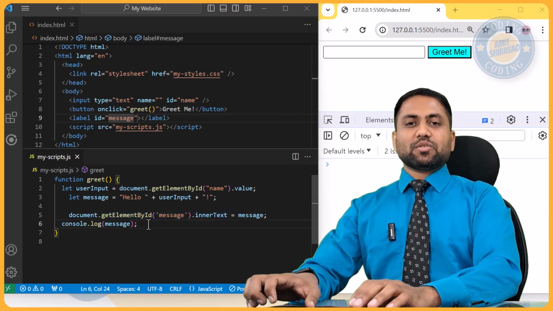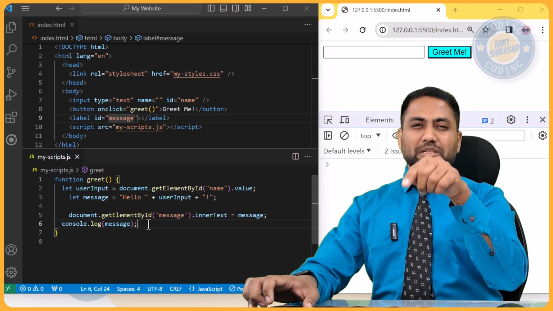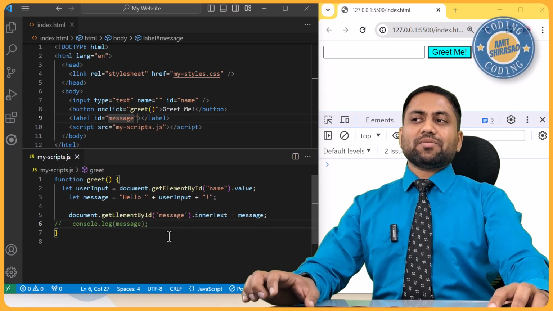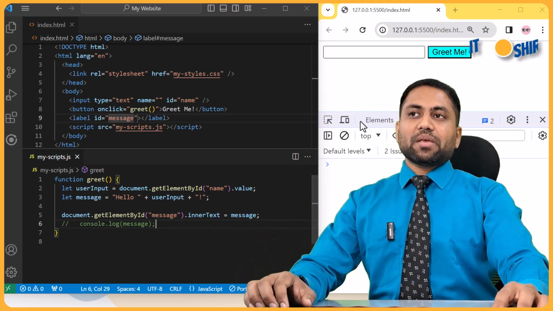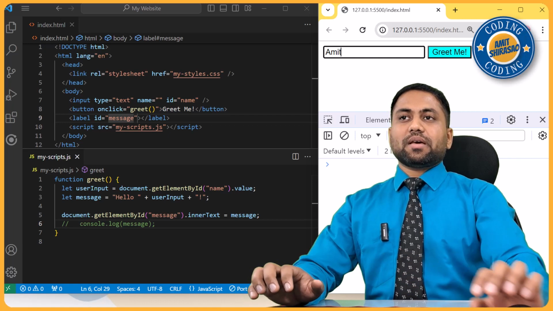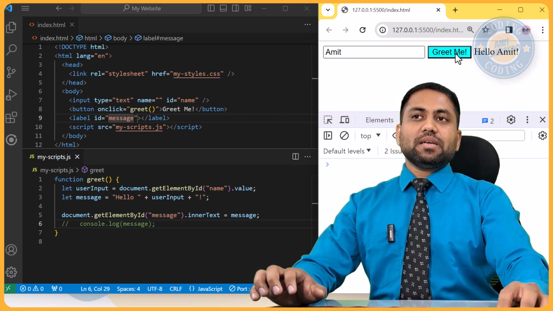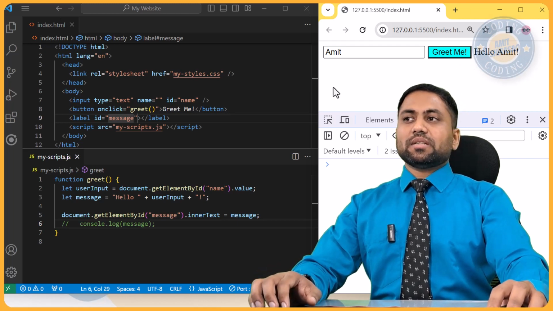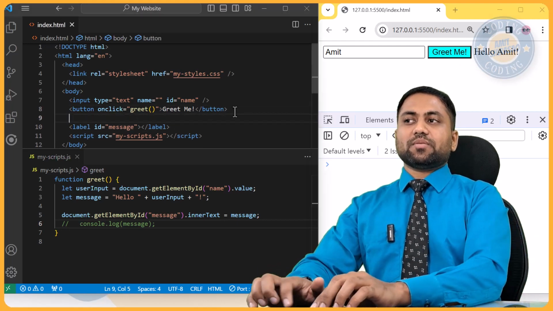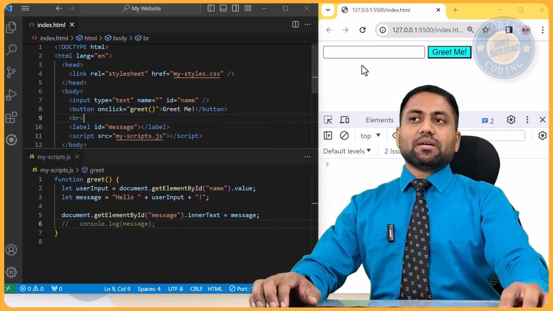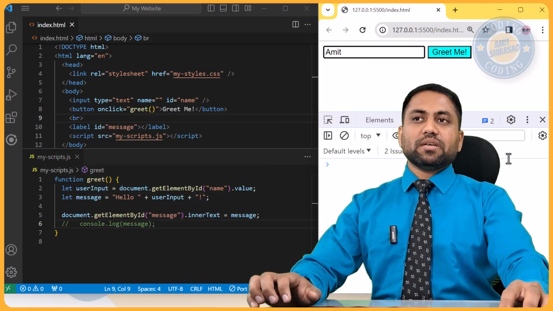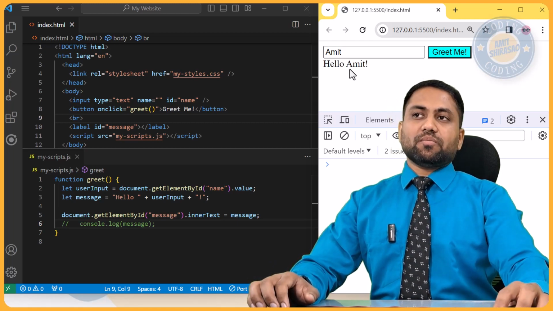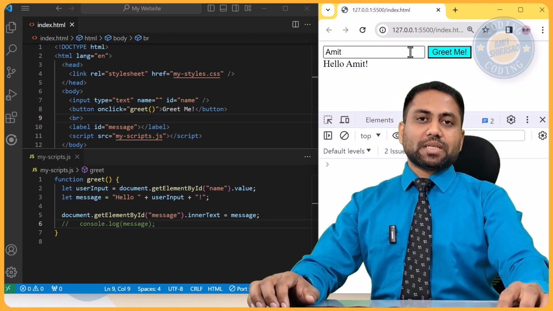And you can always comment this code, Control and question mark key, so that will comment this particular line, and you can save it so that it reformats itself. Now if I say Amit and if I say greet me, then see it is showing the message hello Amit. If you want this message to appear below it, then you can just add a BR tag, that is a break tag. Now see, when you type any name over here and say greet me, that message is appearing below the text box and the button.